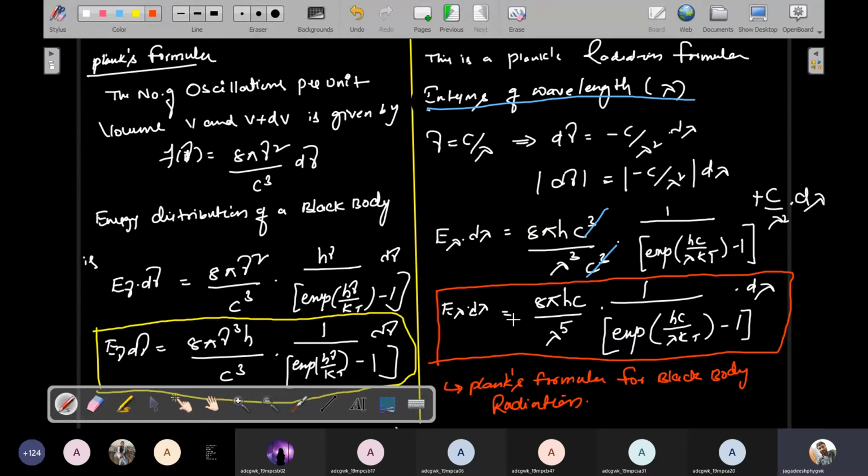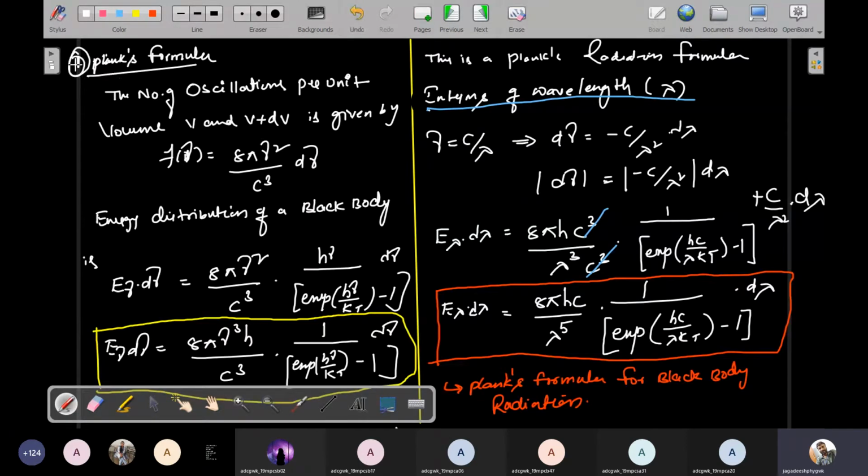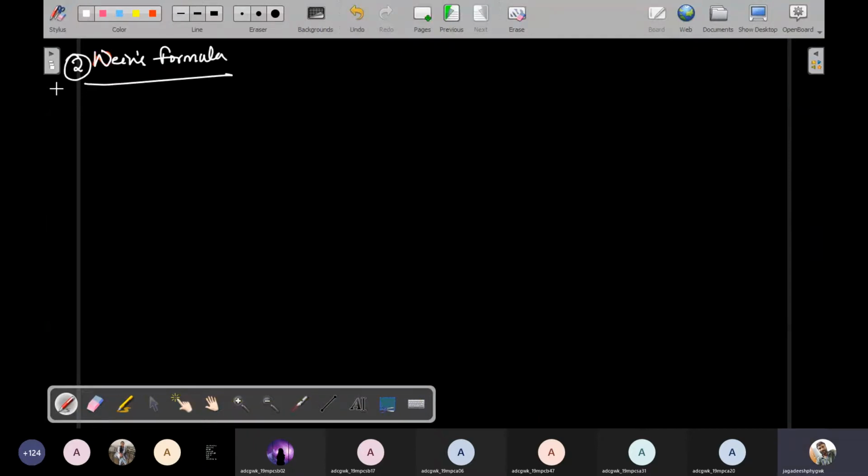So next I want to find out Wien's formula. The second one is Wien's formula. So I'll move to the next page. Next formula, Wien's formula, the second one. This is actually the first one, and now I'll move to the second one.